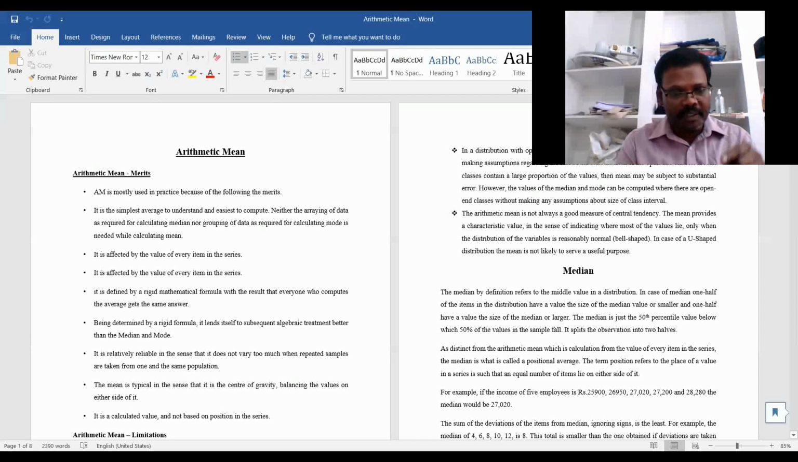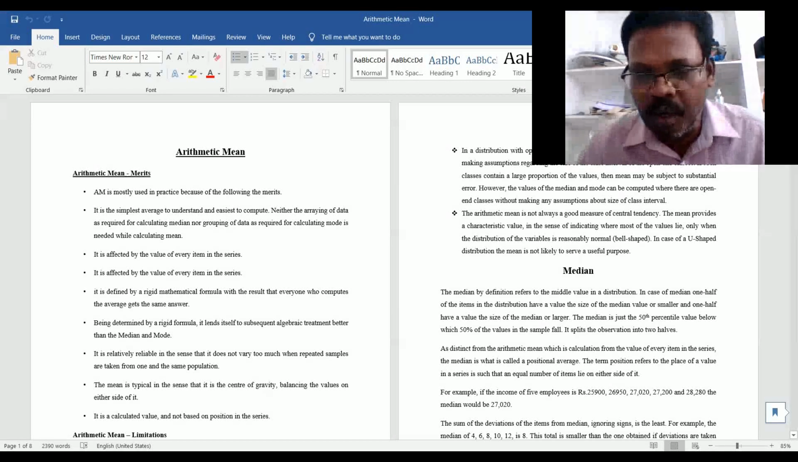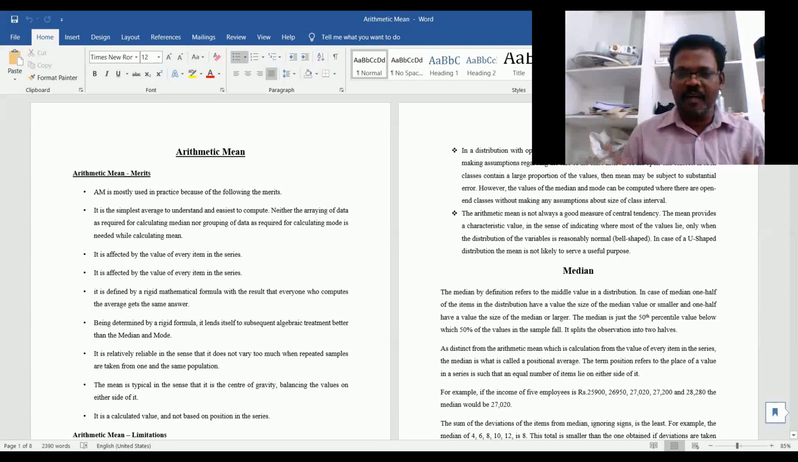So that's why, since it is determined by a rigid formula, mathematically we are going to get the same answer. Being determined by a rigid formula, it lends itself to subsequent algebraic treatment better than the median and mode. Whereas in the median and mode, all the values may not be affected when you are calculating the average.